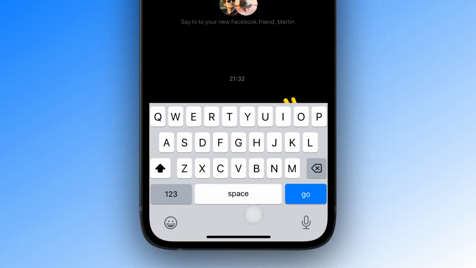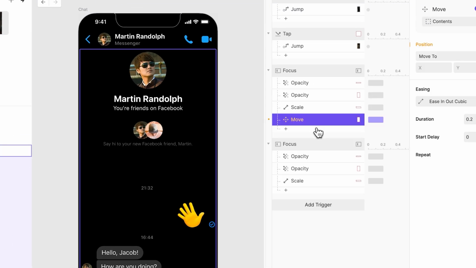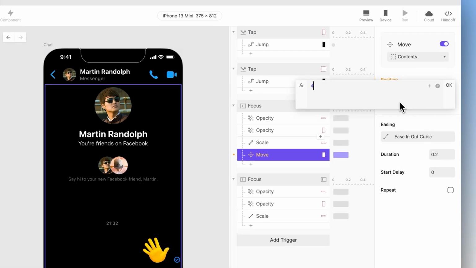Did you notice how the keyboard hides the chat area when it appears? To fix this, we'll add a move response on the entire contents container to move the content according to the keyboard height, using the predefined keyboard height variable.